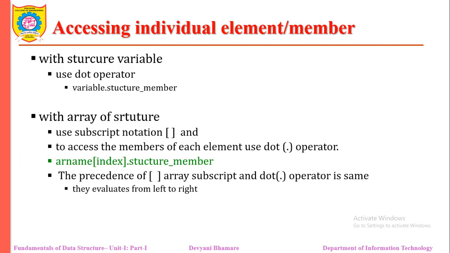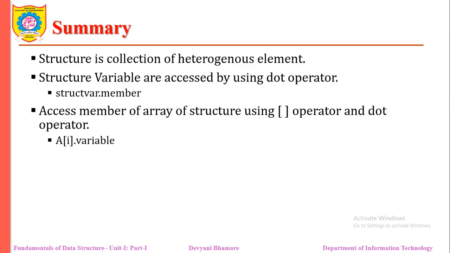So here we are concluding that a structure is a collection of heterogeneous elements. If we are using a structure variable, then we need to use the dot operator. If we are using an array of structure, then we need the combination of the index operator and the dot operator. In that fashion, we can read the structure.